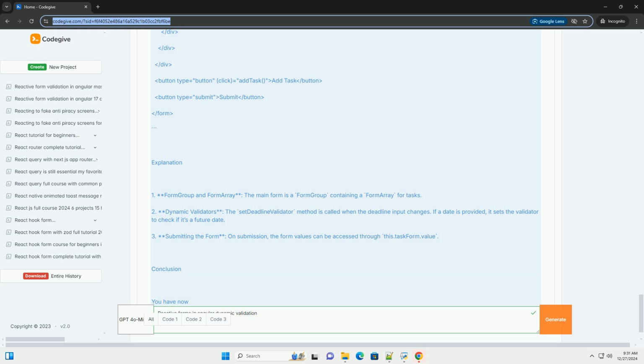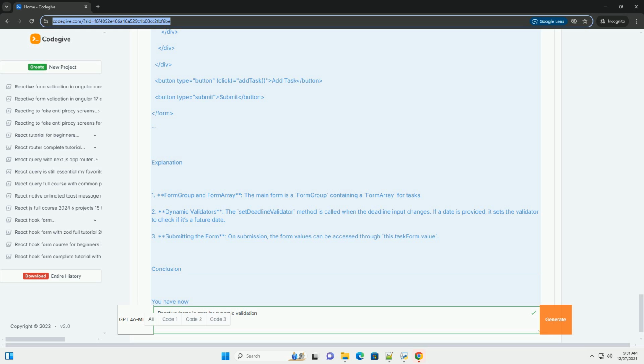Explanation. 1. FormGroup and FormArray. The main form is a FormGroup containing a FormArray for tasks. 2. Dynamic validators. The setDeadline validator method is called when the deadline input changes. If a date is provided, it sets the validator to check if it's a future date. 3. Submitting the form. On submission, the form values can be accessed through this.taskForm.value.